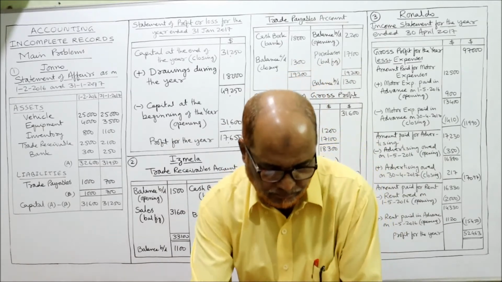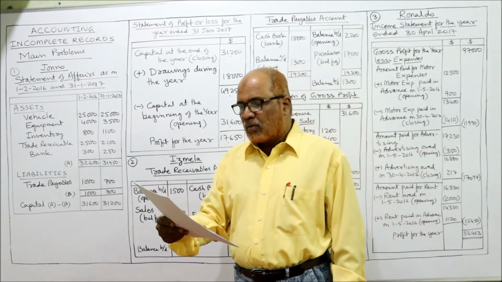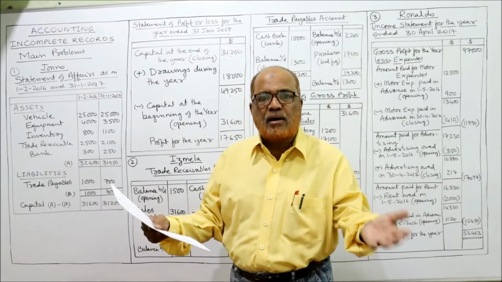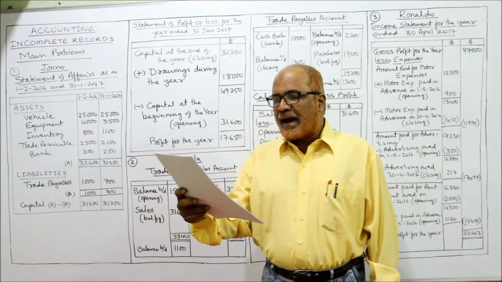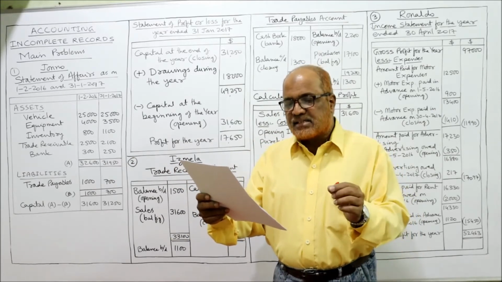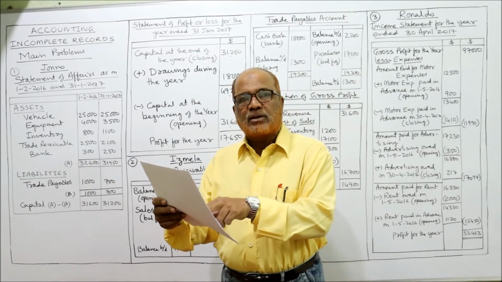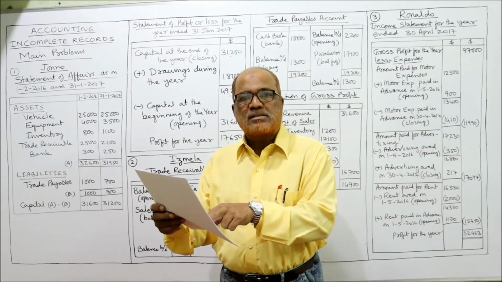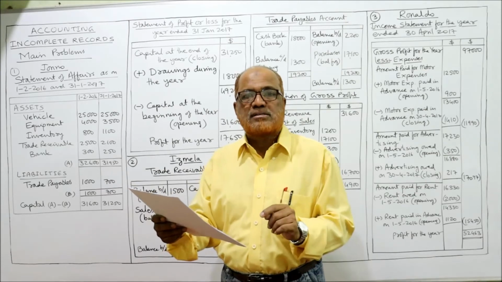Second problem. Ismela does not keep a full set of accounting records, that means incomplete records. But she has provided the following information. Summarized bank statement. So here, bank statement debits, left hand side, balance brought down is 25,000. This is the opening bank balance. And cash from receivables, that means cash received from trade receivables.